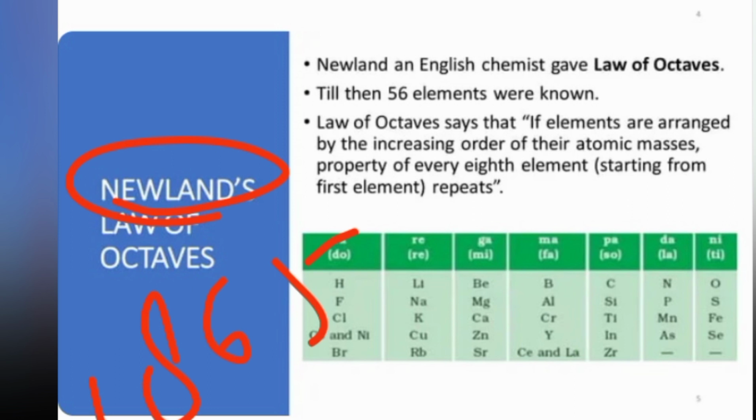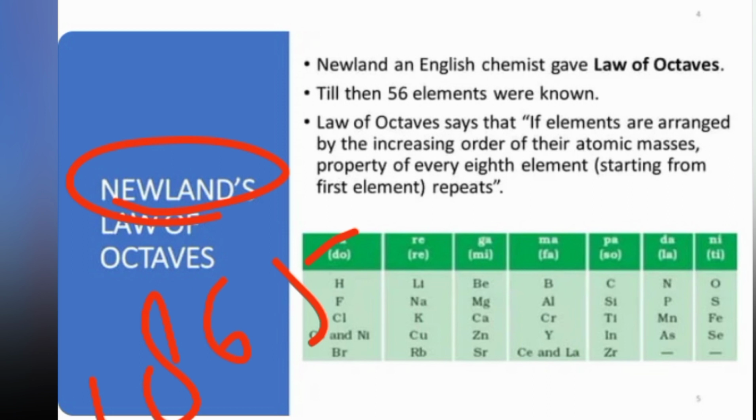Upon his assumption, other scientists came and brought his theory into practicality. The first scientist to do so was Dobereiner, who gave the theory of Dobereiner's triad.